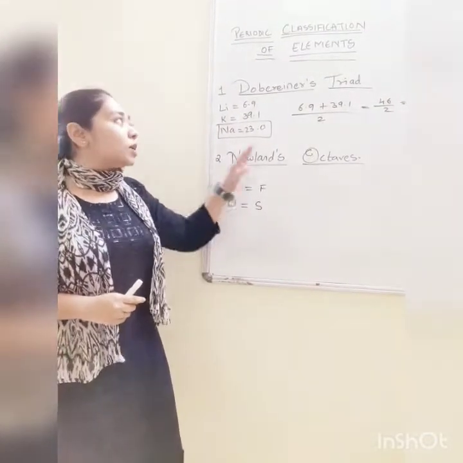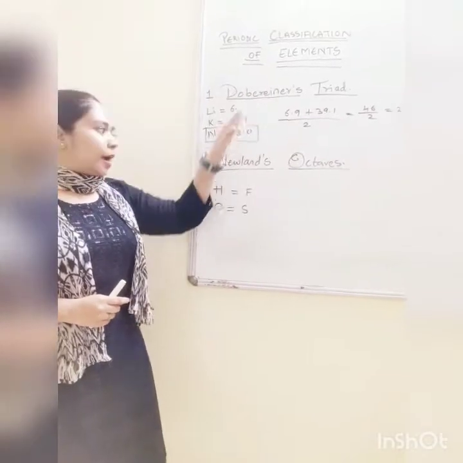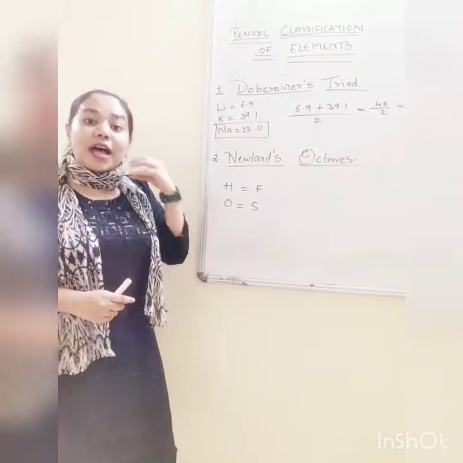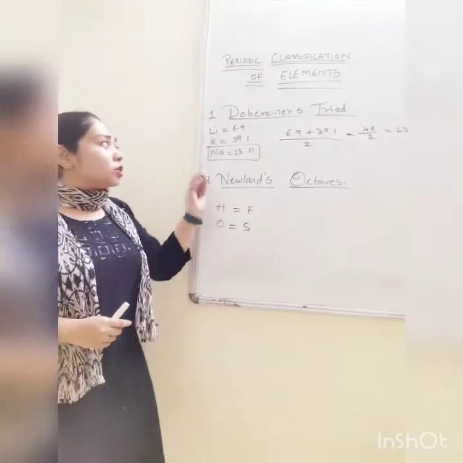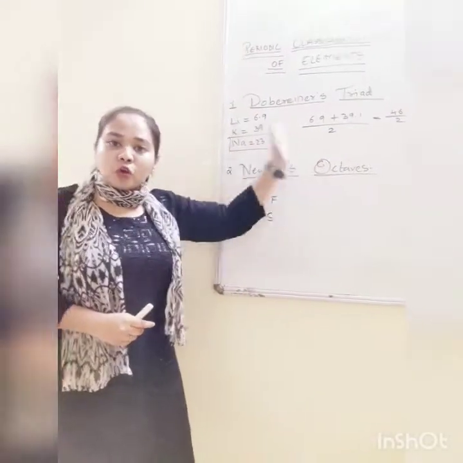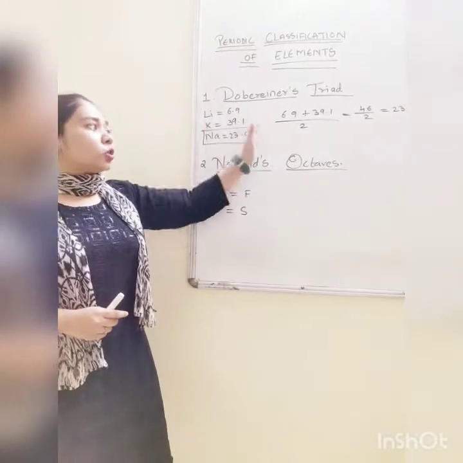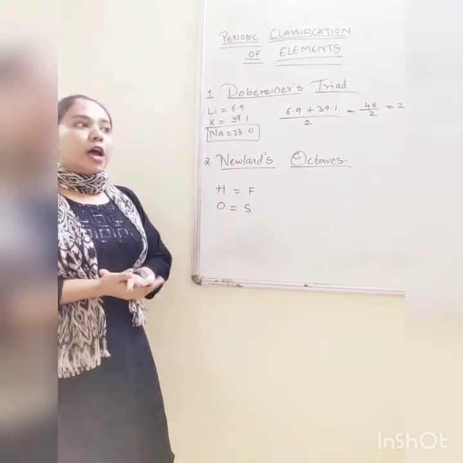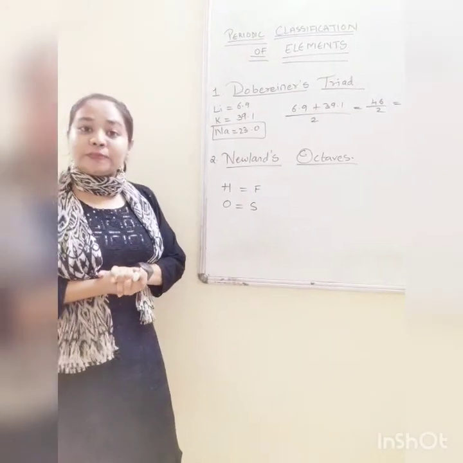We don't use either Döbereiner's triads or Newlands' octaves. They tried their best to classify the elements, but because every element could not follow their rule, we cannot use their laws. Okay? Clear? Now, another scientist known as Mendeleev came.